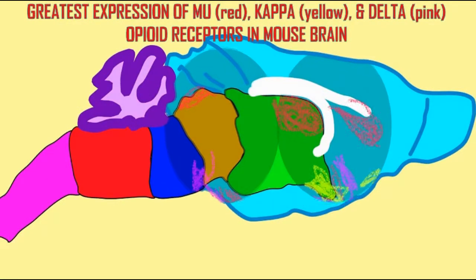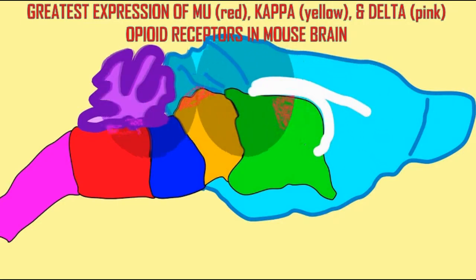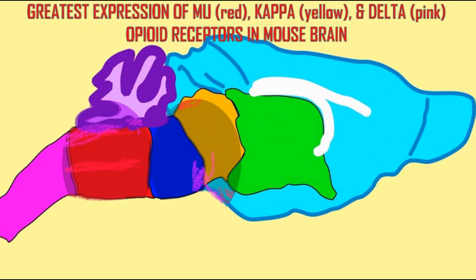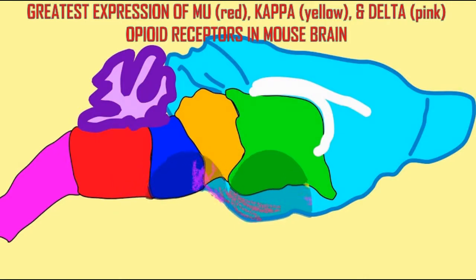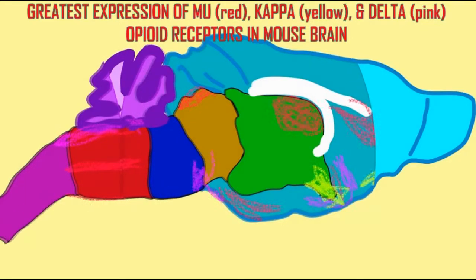There are different opioid receptors. The mu opioid receptors represented here in red, the kappa in yellow, and the delta in pink. If one observes this expression pattern, what conclusions would one draw about opioid receptors in the brain?